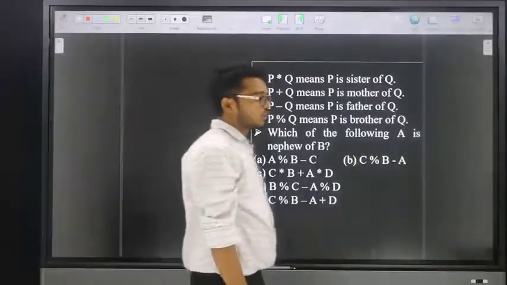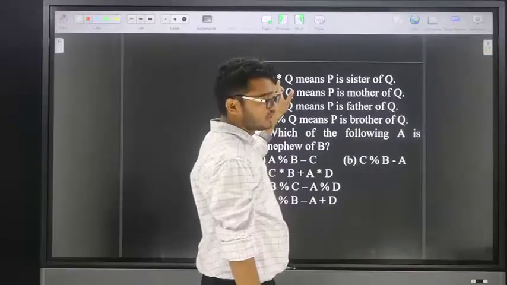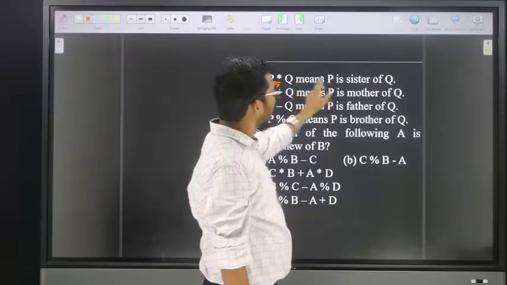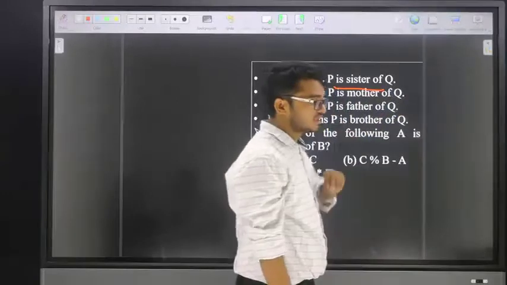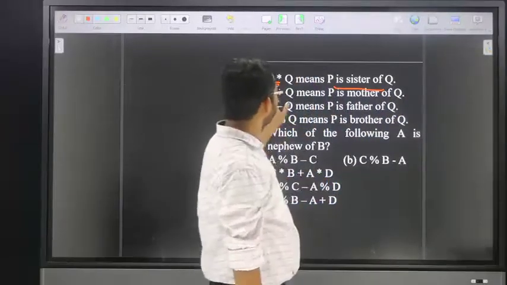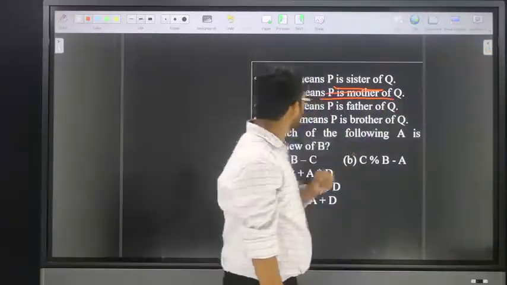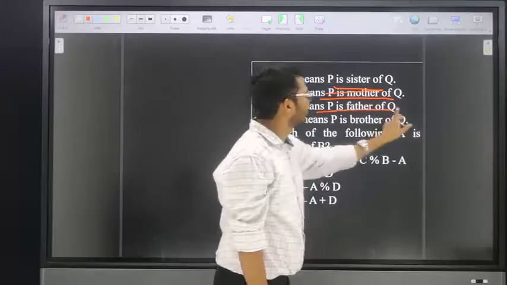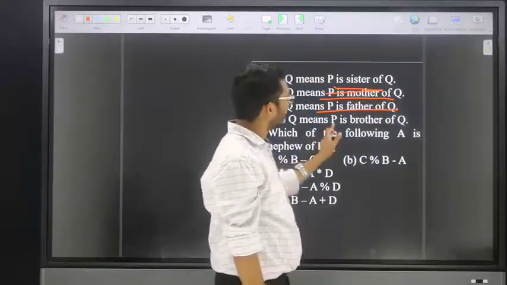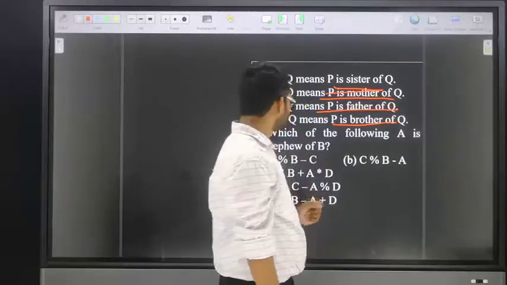P star Q, friends. P star Q means P is sister of Q. Next, P plus Q means P is mother of Q. P minus Q means P is father of Q. Next, P percentage Q means what? P is brother of Q. Now, the given question is what?